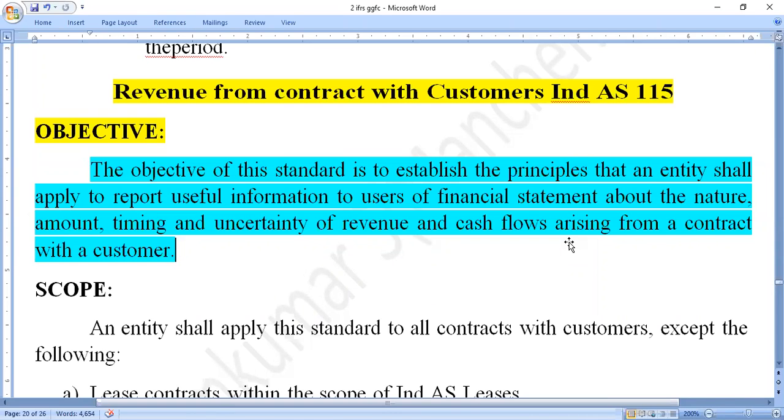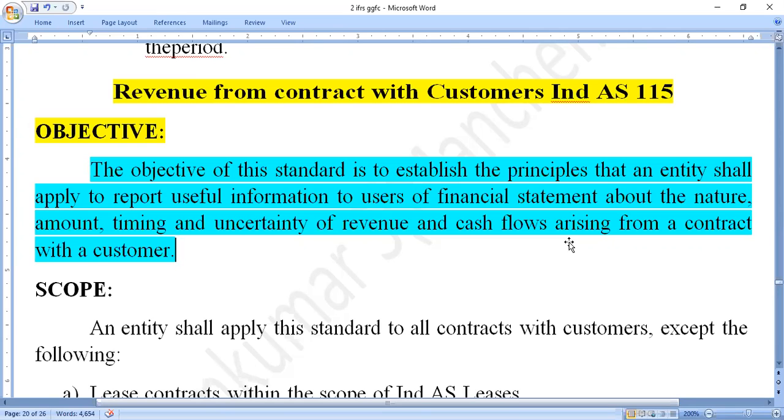They are analyzing, interpreting, and deciding what type of amount, what type of money we are investing further. So we are giving the information regarding the nature of the contract, and the amount, how we are utilizing from these revenues from the contract, and the uncertainties, timings of the revenue, cash inflows and cash outflows.